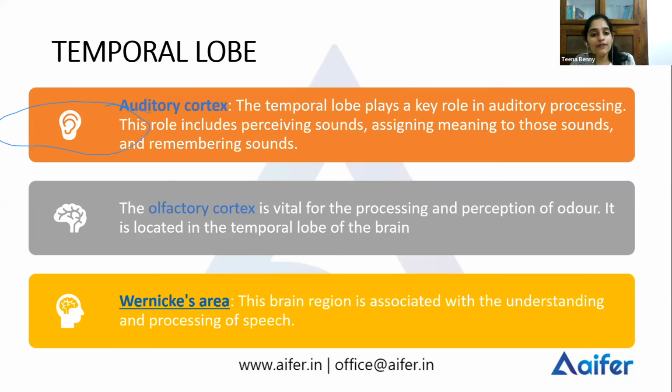And then you have the olfactory cortex. What does the olfactory cortex do? Smell. And then you have Wernicke's area. What does Wernicke's area do? Wernicke's area is associated with the processing or comprehension of speech, and that is handled by Wernicke's area situated in the temporal lobe. So what does the temporal lobe have? Auditory cortex, olfactory cortex, and Wernicke's area. The auditory cortex handles your auditory abilities, the olfactory cortex your smell, and Wernicke's area the processing of speech.